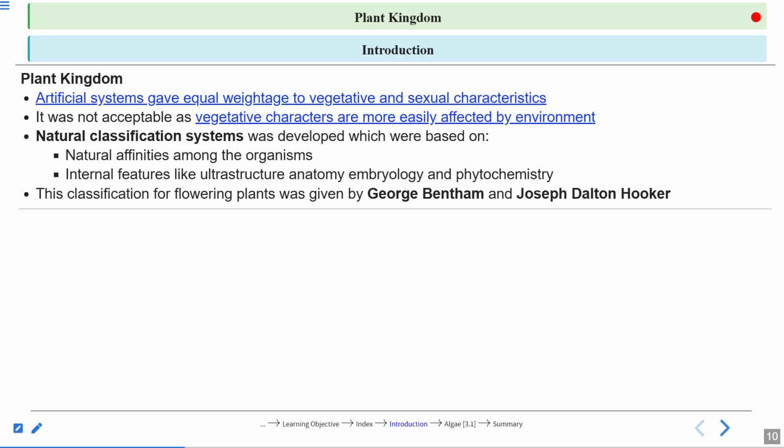Phytochemistry is very, very important here. Phytochemistry means chemistry of plants. Actually, it should be the biochemistry, right? But biochemistry means you are studying the chemistry of the plants, right? So that is the phytochemistry. Phyto means plant.